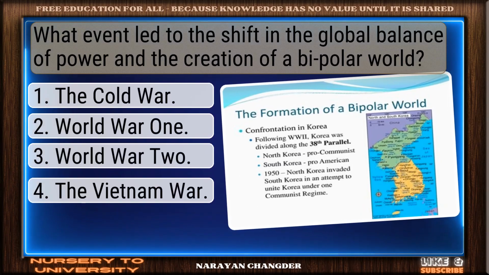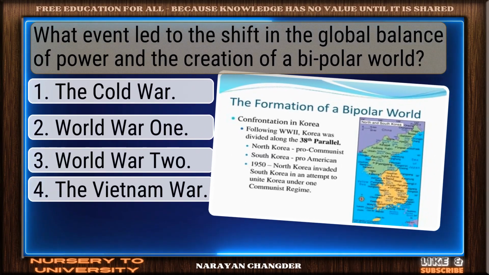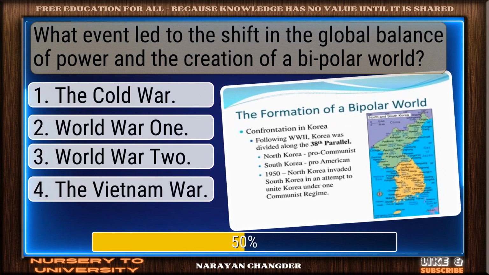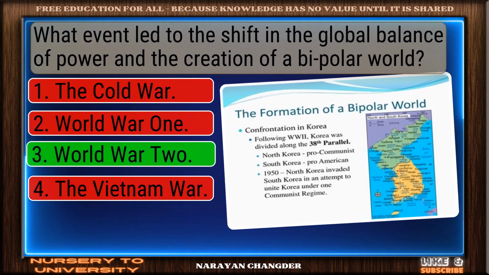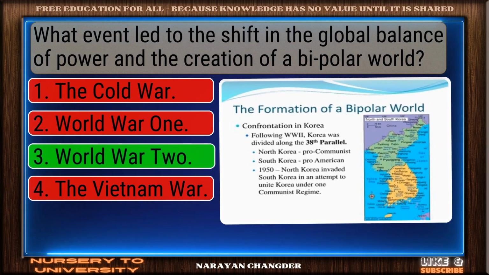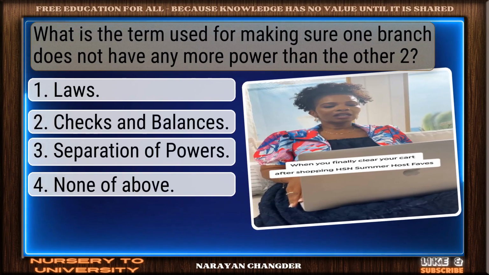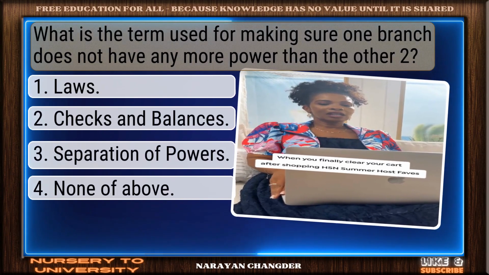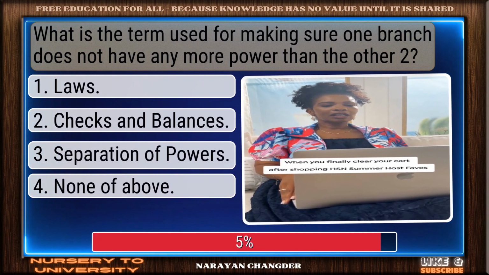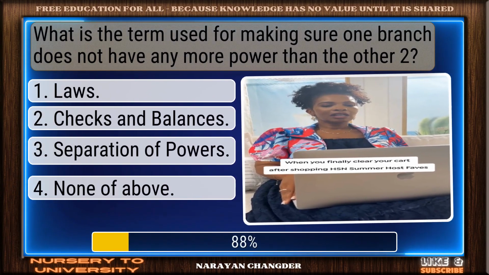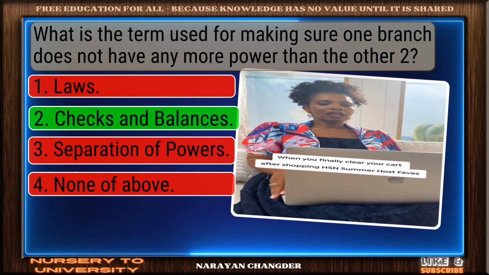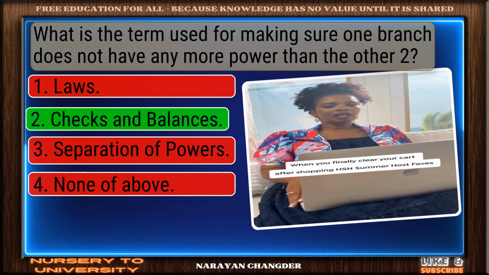What event led to the shift in the global balance of power and the creation of a bipolar world? Smart move. World War II is an accurate answer. What is the term used for making sure one branch does not have any more power than the other two? You're right. Checks and balances is the correct answer.